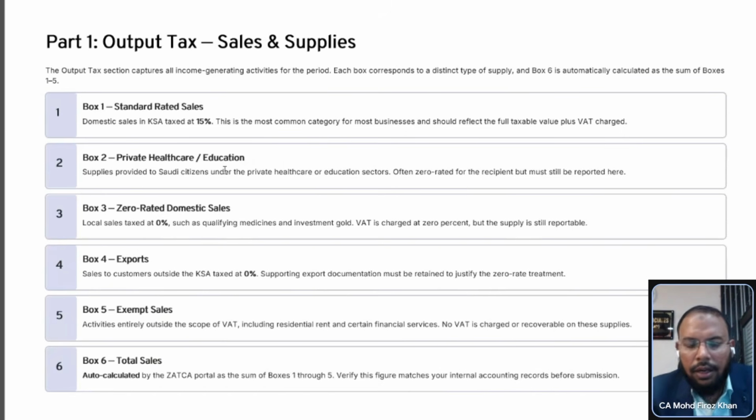Regarding box four, box four is regarding export. Here export of service and export of goods both come. This is very relevant for you, that's why I pause here. Your service is export of service because you are providing some service outside KSA, right? That is called zero rated. It will come in box four.